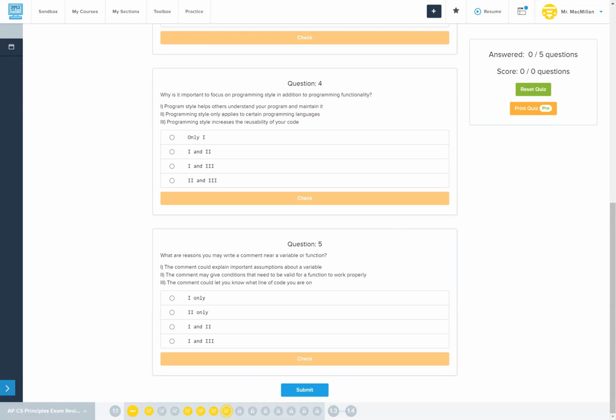And what are reasons you may write a comment near a variable or function? The comment could explain important assumptions about a variable. The comment might give conditions that need to be valid for a function to work properly, or the comment could let you know what line of code you're on. I feel like number 3 isn't super helpful. You just look at your editor and it'll probably tell you. And even then, it's not super relevant to know what line of code we're on. So 1 and 2 are definitely true. 3, less so.